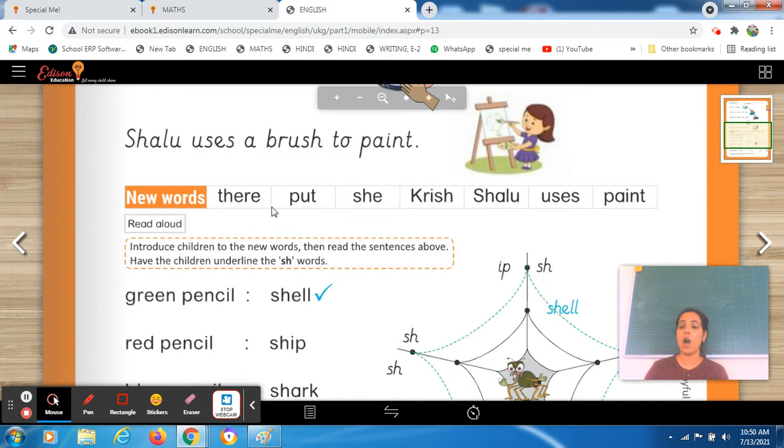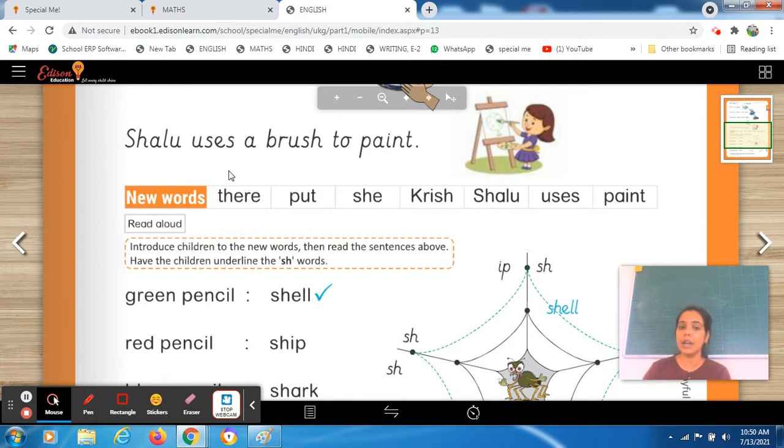First of all, let's see how we have to complete this worksheet. Let's read the caption. Introduce children to the new words. So we will introduce you some new words. ये जो आपको new words दिए गए हैं यहाँ पर, I will introduce you some new words. Then read the sentences above. With the help of these words, we will read those sentences which is given above. Have the children underline the SH words. So students, when you read those sentences, you have to open your eyes. You have to see those words which is having the SH. You have to underline that word.